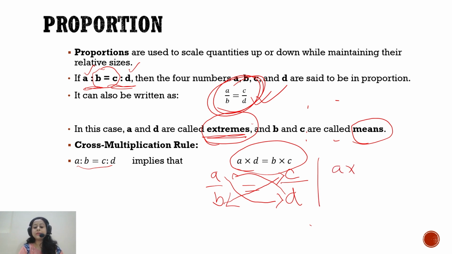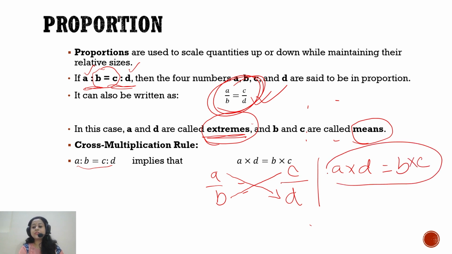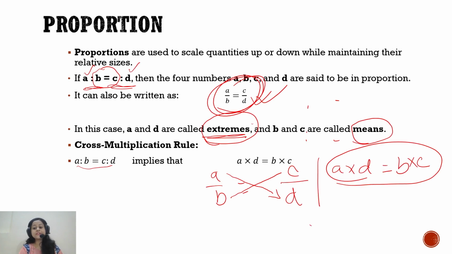A into D, we are multiplying these cross terms, that is two extremes. We are multiplying A into D. It will generate, by formula, the same result if we multiply these two mean terms, which is B into C, right? So that is called the cross multiplication formula. We will use it while solving numericals on proportion.